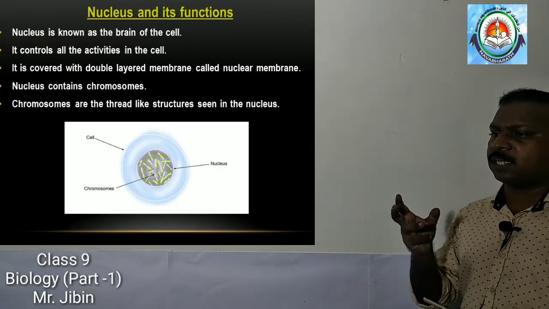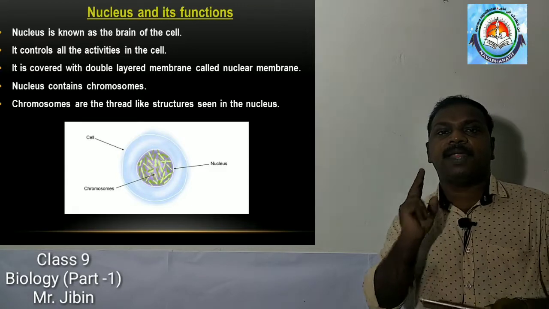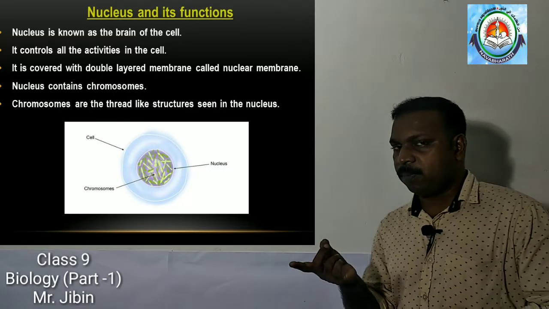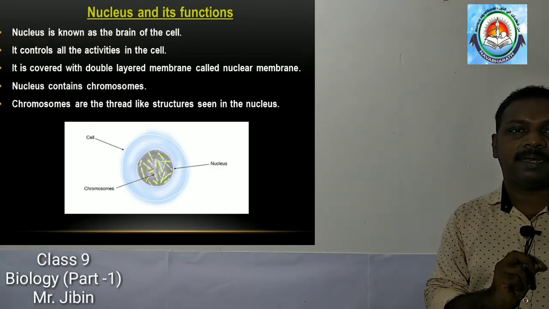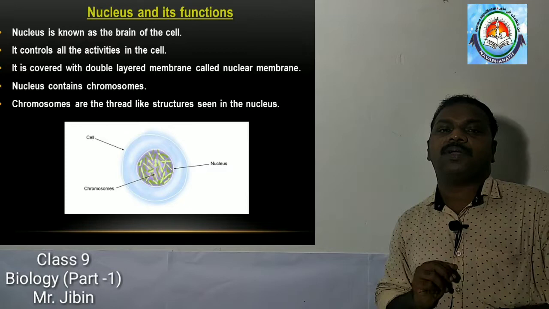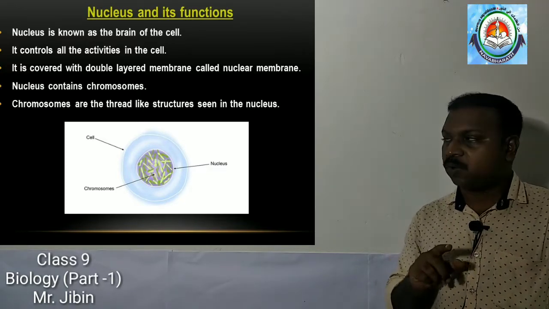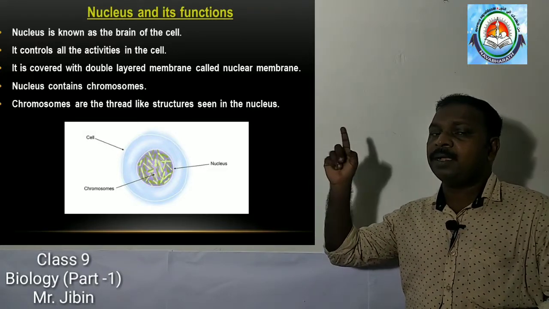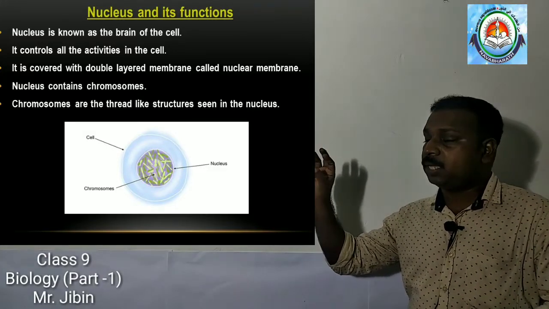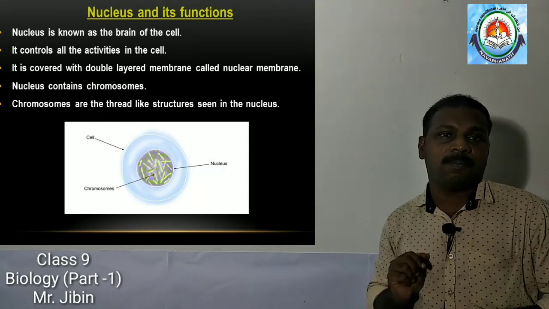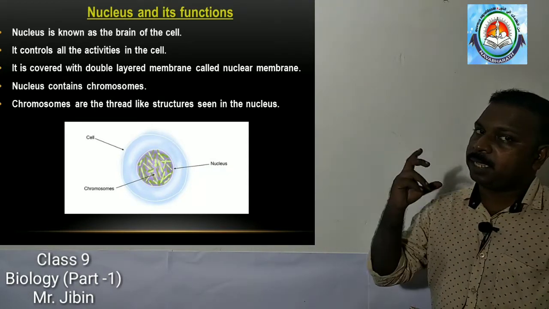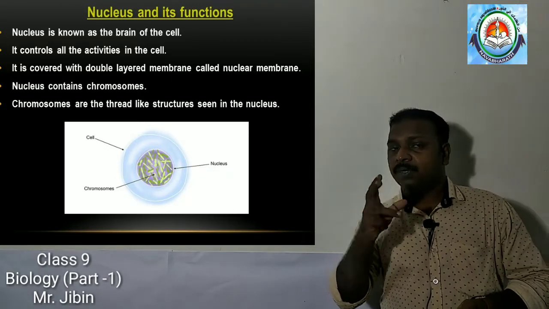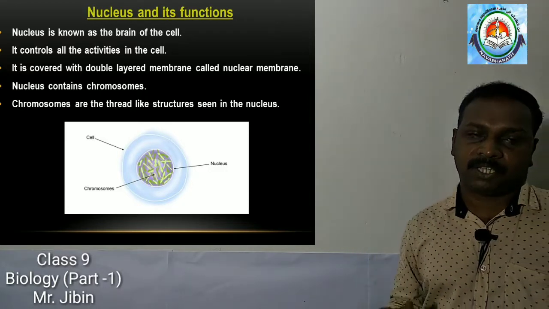This spherical structure, the nucleus, is covered by a double-layered membrane known as the nuclear membrane. Before I told you about prokaryotic cells and eukaryotic cells. Prokaryotic cells do not have a nuclear membrane, meaning their nucleus is not covered with a membrane. But eukaryotic cells have a nucleus covered with a membrane. The nuclear membrane is present.